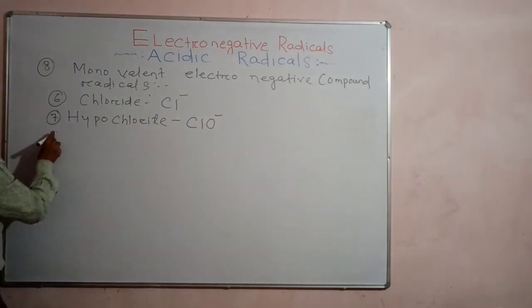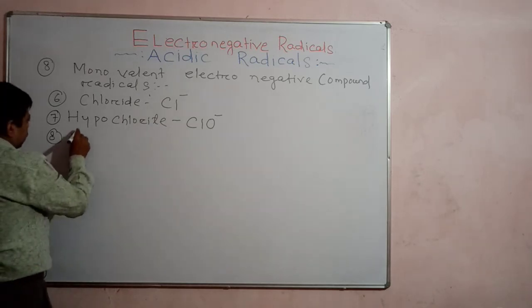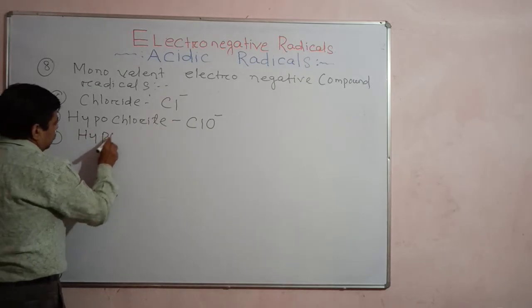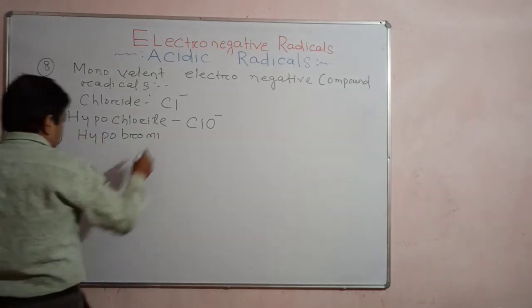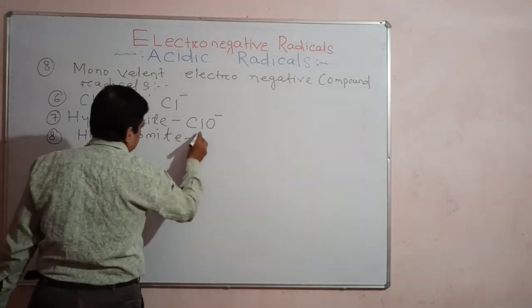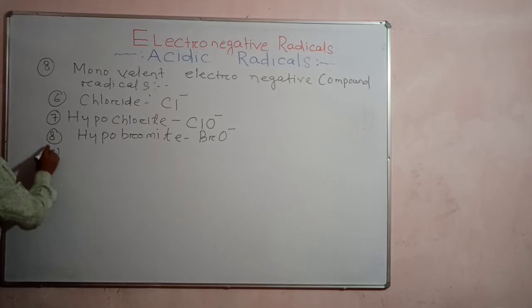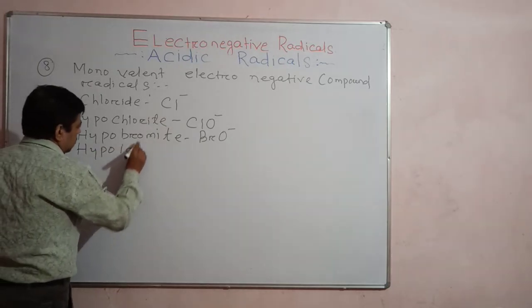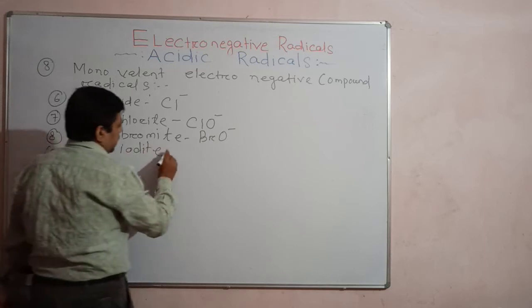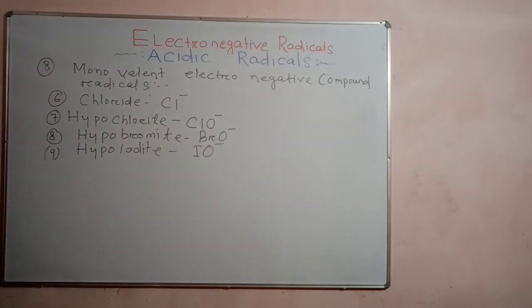Okay, and after hypochlorite, you know hypobromite. Similarly, hypobromite, spelling is with a T, BrO minus. Then the next one is hypoiodite, made of iodine and oxygen. With a unit amount of negative charge, it is a compound radical.